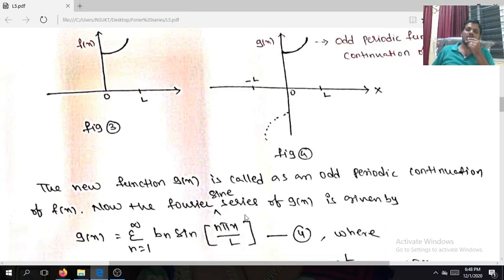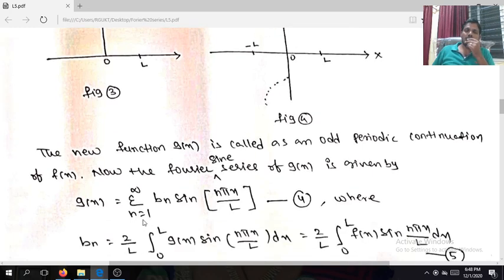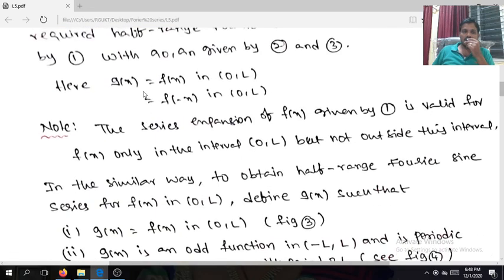So in the Fourier series expansion, you know that in the interval minus L to L it is an odd function. Only sine terms are there, there are no cosine terms and no a0. So g of x is equal to summation n equals 1 to infinity b n sin n pi x divided by L, where b n is equal to 2 by L integral 0 to L g of x sin n pi x divided by L dx. But in the interval 0 comma L, g of x is equal to f of x.